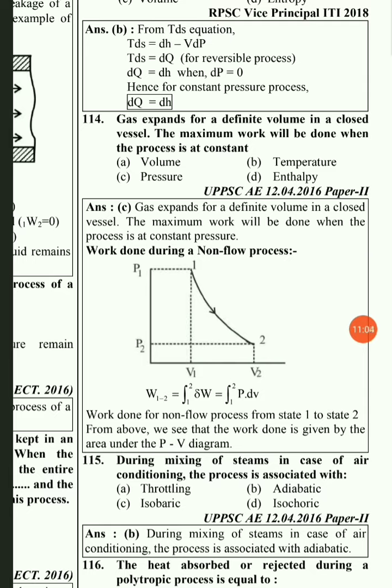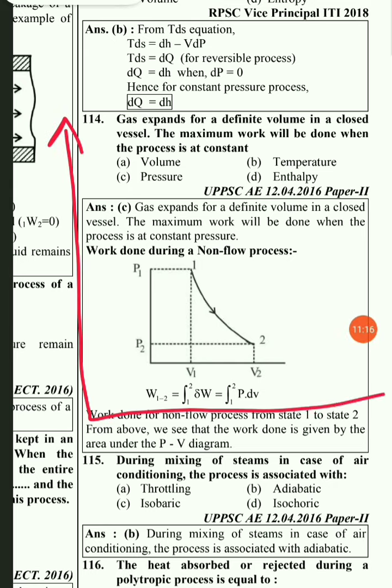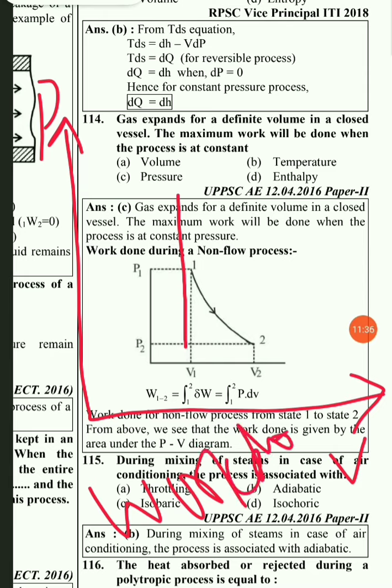Next question: the gas expands for a definite volume in a closed vessel. The maximum work will be done when the process is at constant... So here I will draw different processes on a PV diagram so that we can understand. Suppose you draw a constant volume process. In a constant volume process, the line will be vertical, and we all know that the area under the curve on a PV diagram gives us the work done by the system or the surroundings. So here the area under the curve is 0 for a constant volume process, so the work done will be 0.